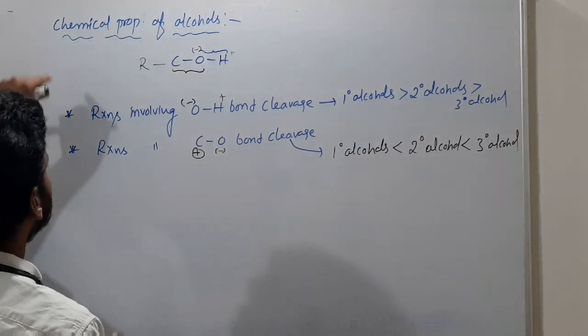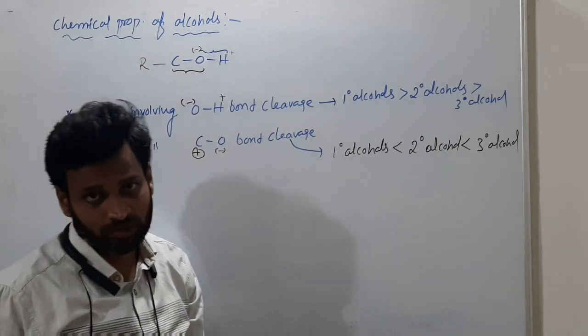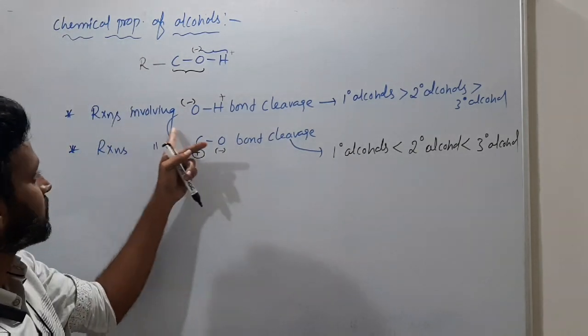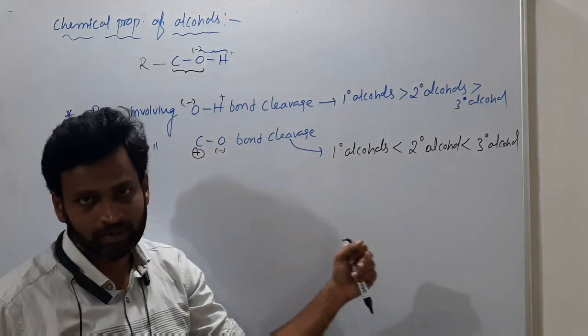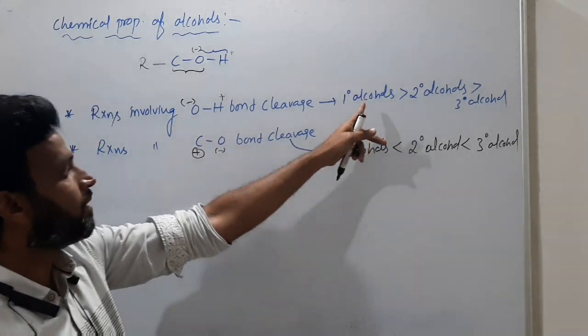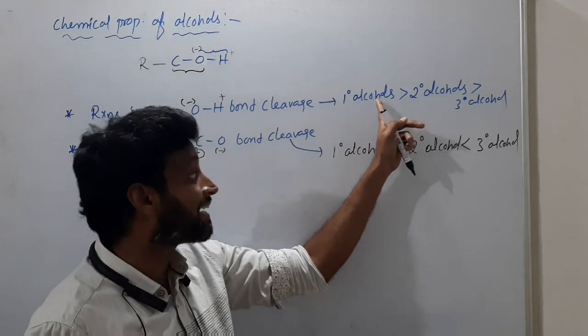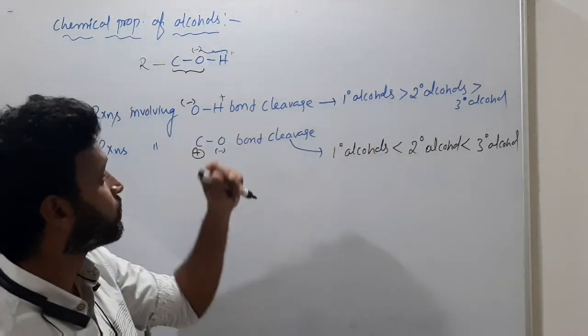Reason understood? So alcohols involve two types of chemical reactions. In reactions involving OH bond cleavage, primary alcohols are more reactive.